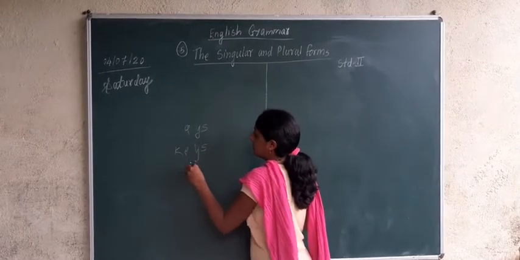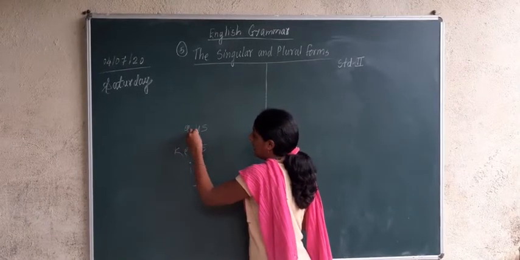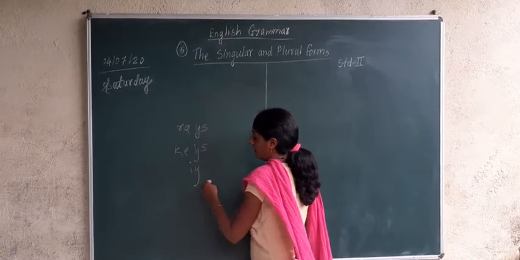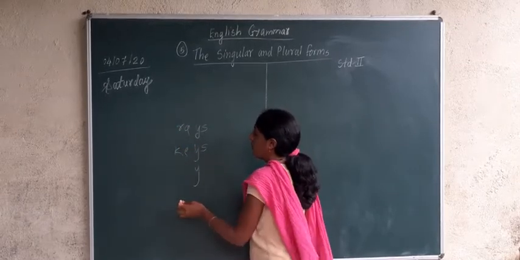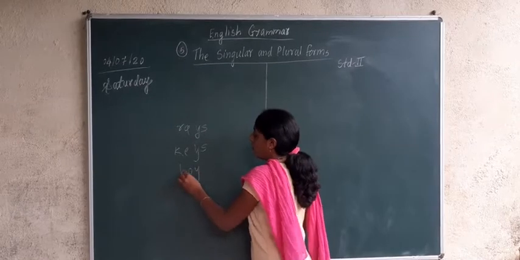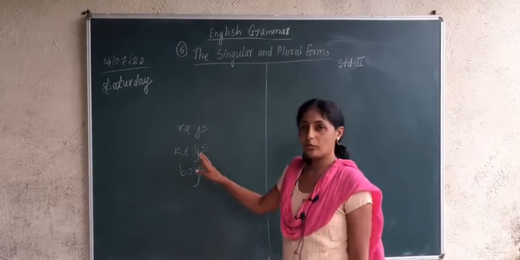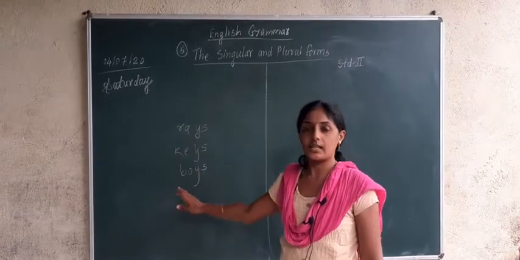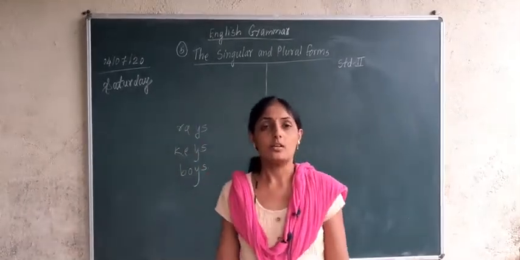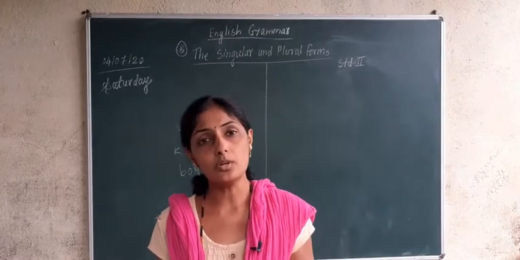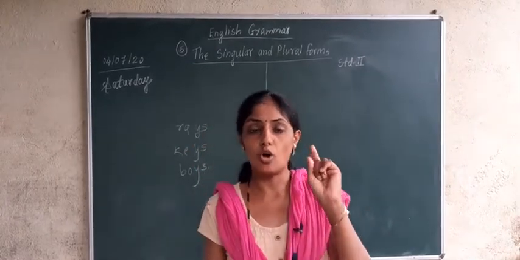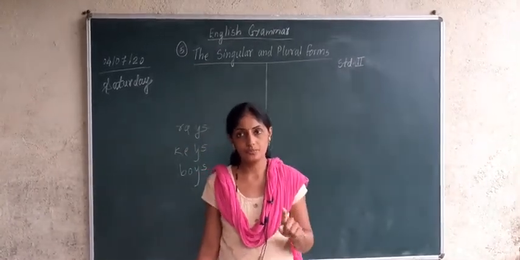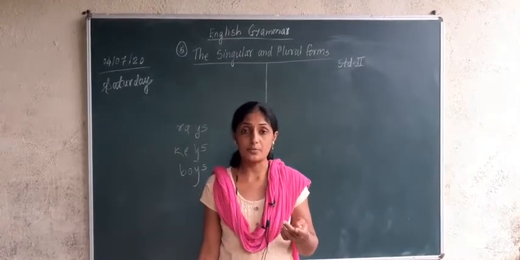For example, key, keys. Raise. Now I is not there, some other vowel I will use. O, then B, O, Y. So normally what will it become? Wherever vowels are there before the y letter, for those words, what we have to do? We have to add only normal s. Understood? Have you understood?